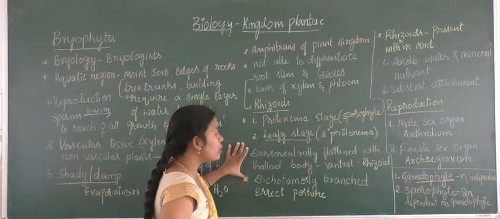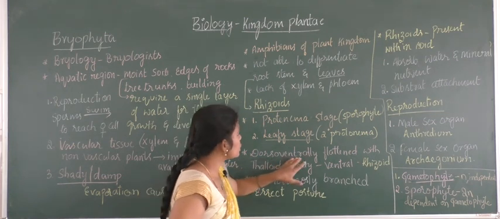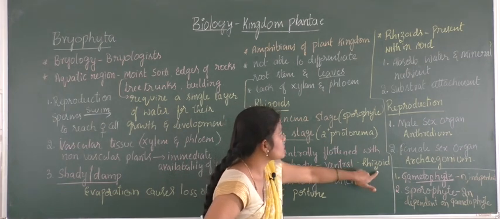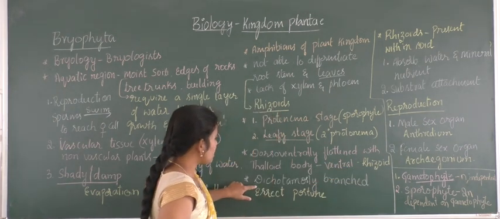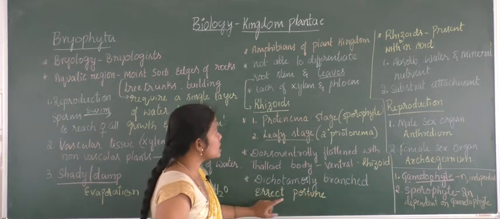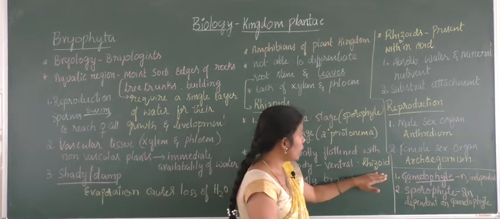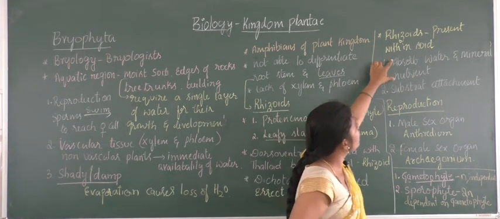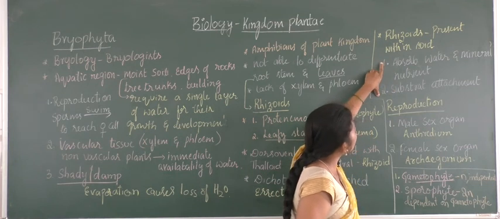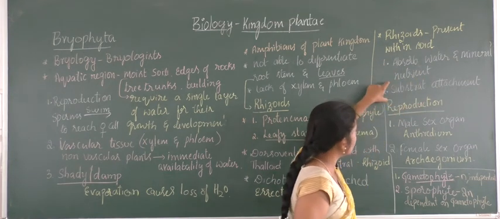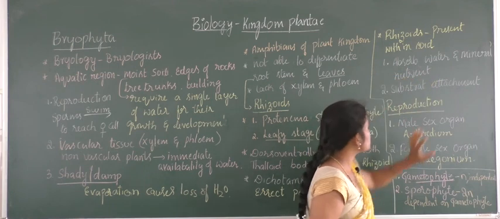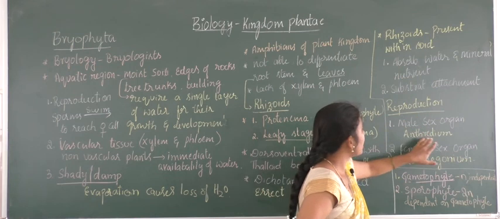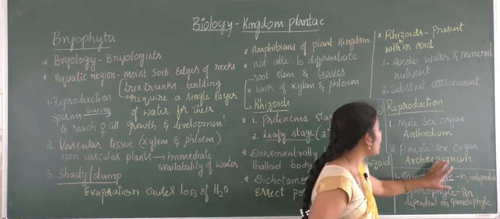And the plant body will be of two types. One is dorsiventrally flattened with a thalloid body, where the ventral surface possesses the rhizoids, and the other is dichotomously branched, which possesses an erect posture. And the word rhizoid refers to multicellular root-like structures present within the soil, and the function of rhizoids is to absorb water and mineral nutrients. It also helps in substrate attachment. The reproduction is aided by the male sex organ bearing antheridium and the female sex organ bearing archegonium.